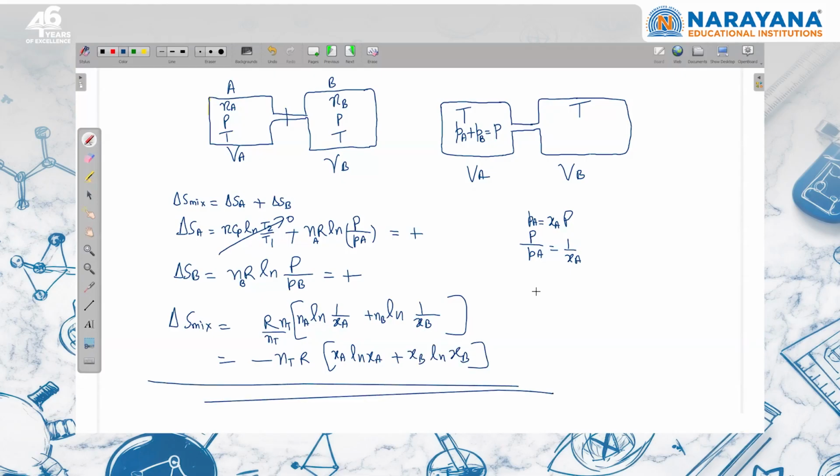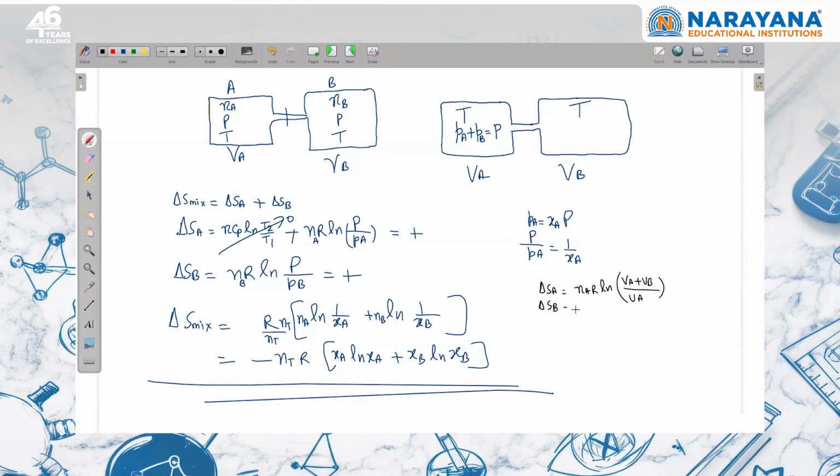Or some of you can use another method to calculate the same thing. I can write that delta SA is equal to n CV ln T2 upon T1, which is 0, then n R ln V2 upon V1. V2 is VA plus VB, because now the gas is present in both containers, and initially it was in container A, right?